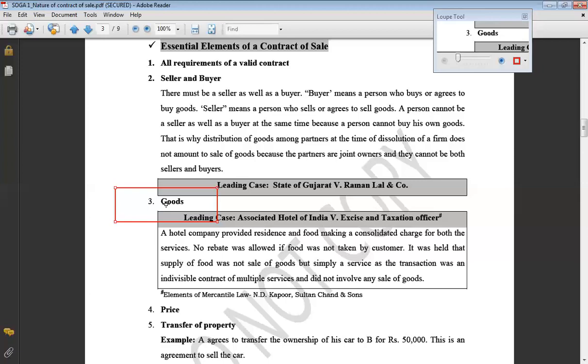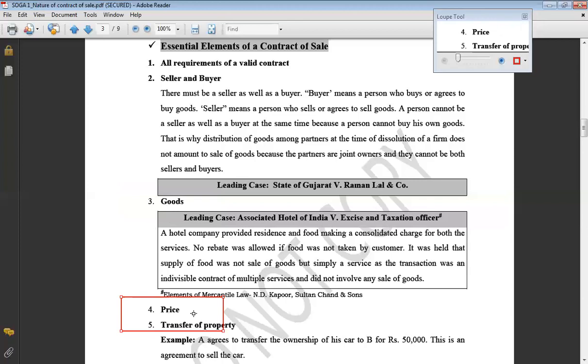Secondly, growing crops. Growing crops are also not movable as such, but those growing crops can be severed from the land. You can cut them. Similarly, grass, trees with vegetables and fruits. So anything which is attached to the land and can be severed, separated, cut out, and then transferred, will also be assumed as movable goods and will fall in the category of the definition of goods.